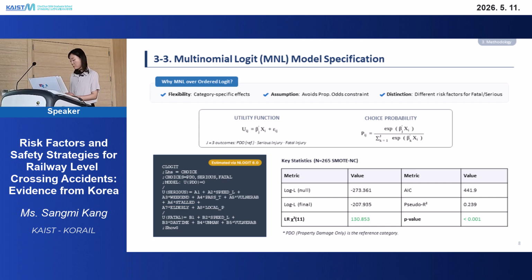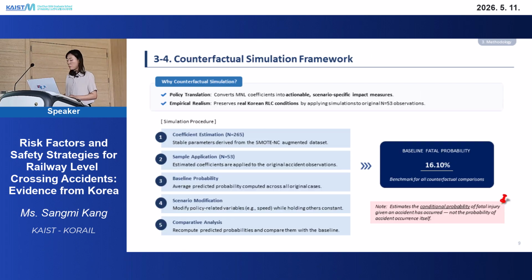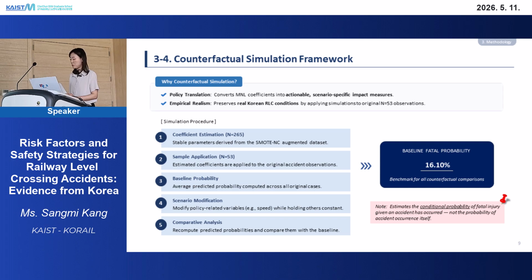This confirms that the model fits the data very well. Once the model was estimated, I ran counterfactual simulations. The idea is very simple. If I change one condition in a real accident, for example, if a nighttime accident happened during the daytime instead, how much would the fatal probability reduce?